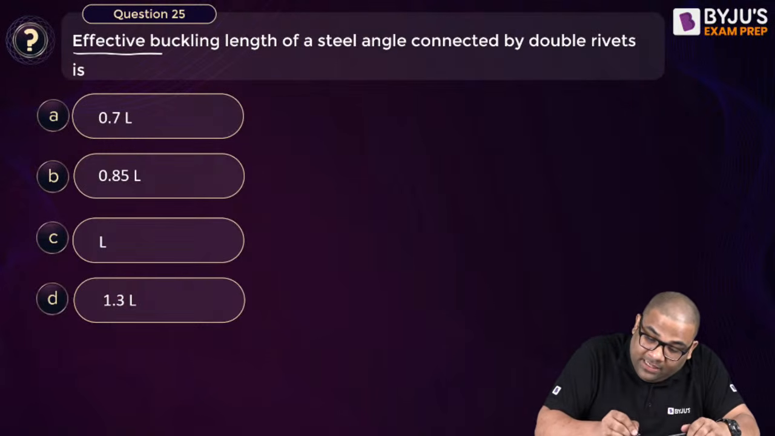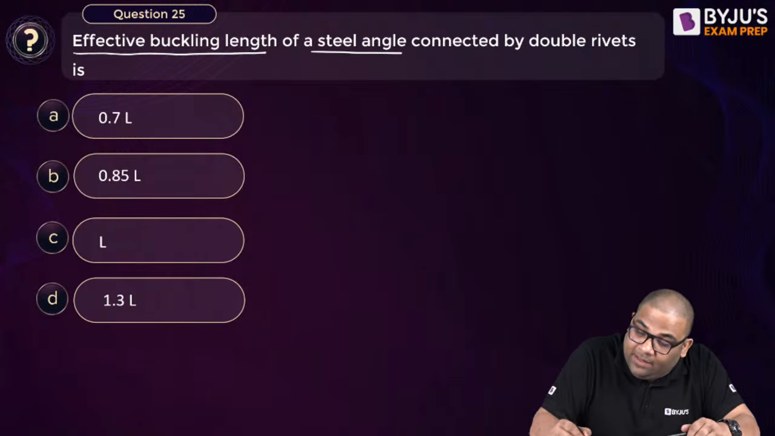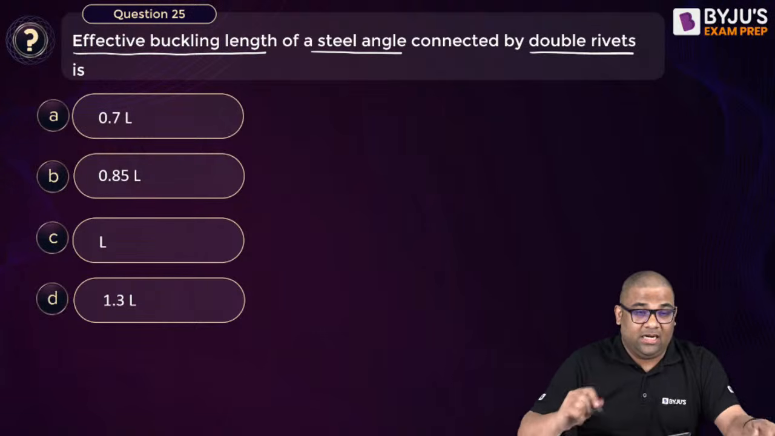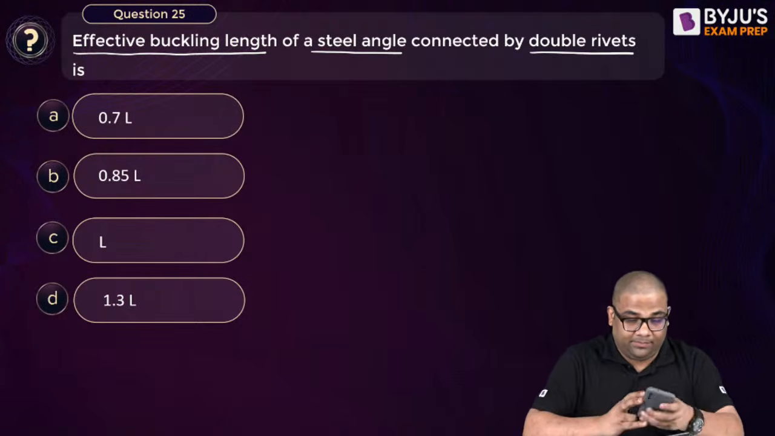The effective buckling length of a steel angle connected by double rivets. Come on, answer this.